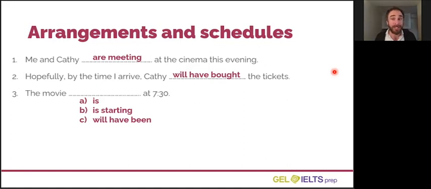The correct answer is A. We could say is, present simple. We could also say starts. We could also say begins. But is correct. I'm talking about the schedule. I'm talking about the timetable for this cinema. The movie is at 7:30.